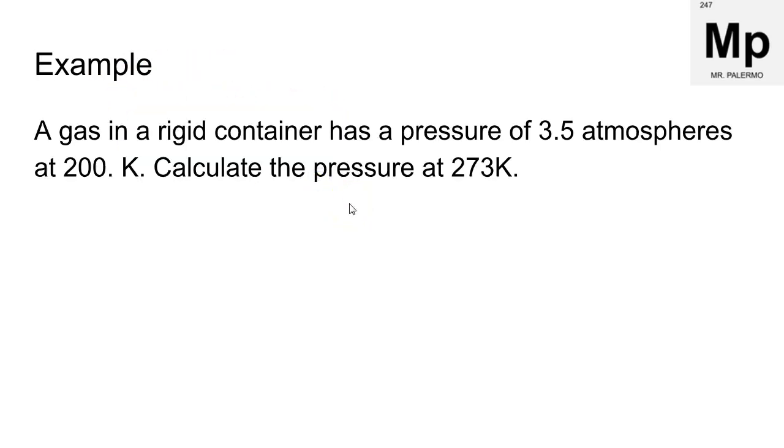So let's see an example. A gas in a rigid container has a pressure of 3.5 atmospheres at 200 Kelvin. Calculate the pressure at 273 Kelvin. So I suggest writing out the formula first, write out all the variables, and then plug in your values.